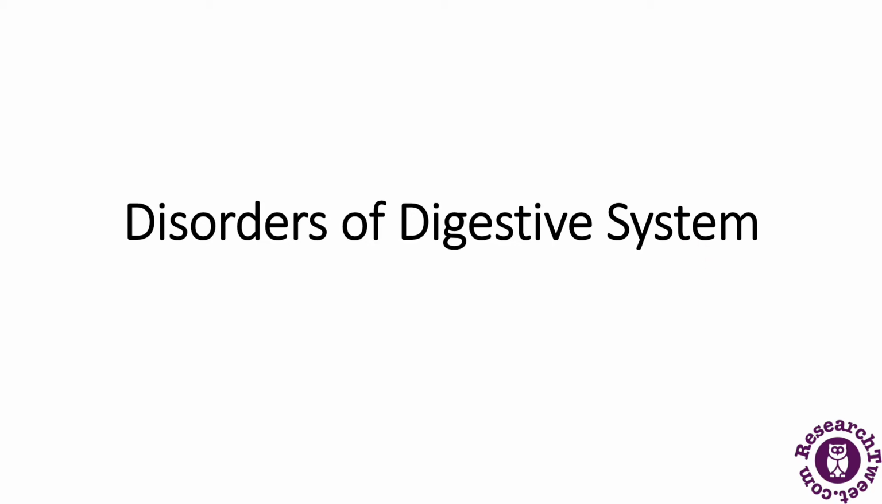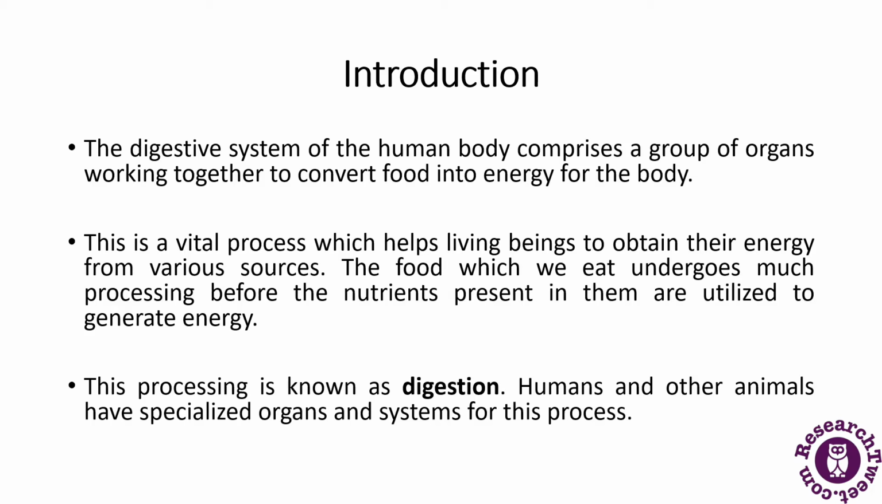Now there are some disorders also which occur in some people's lives, and we will be discussing those in detail. There are six digestive system disorders mentioned in these slides. So let's start with the introduction first. What is a digestive system?